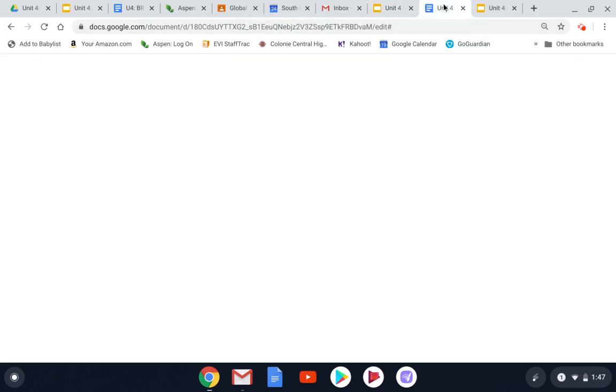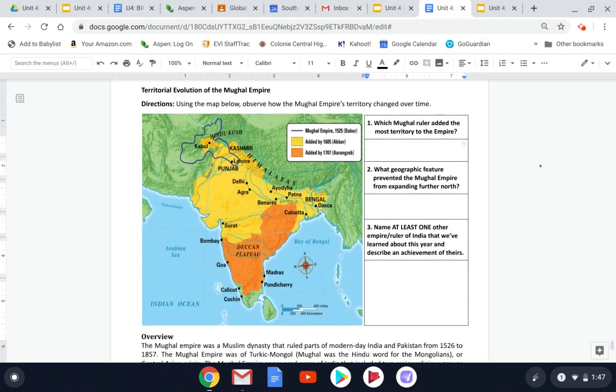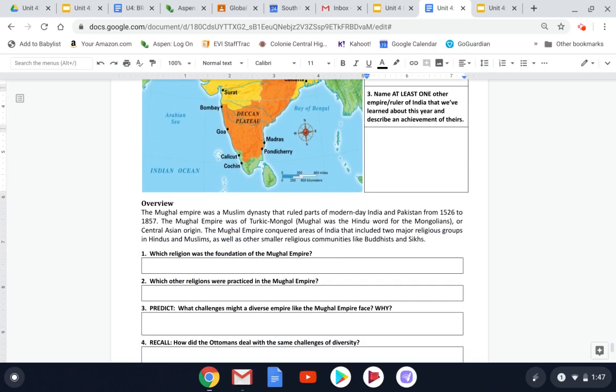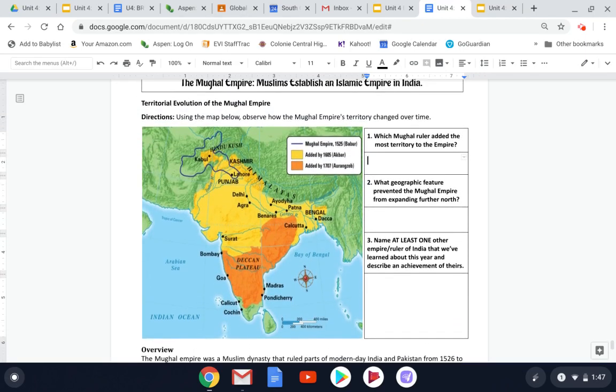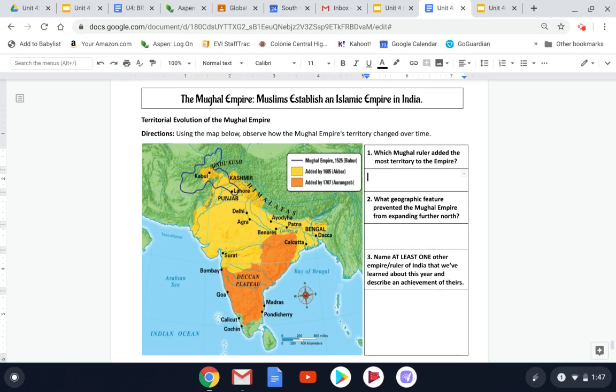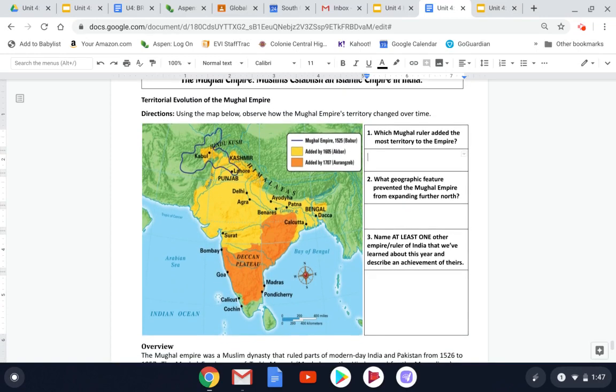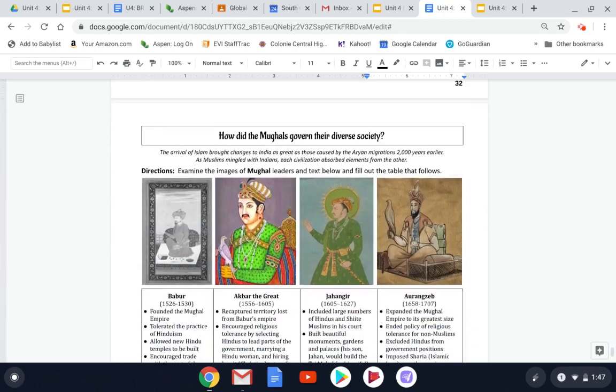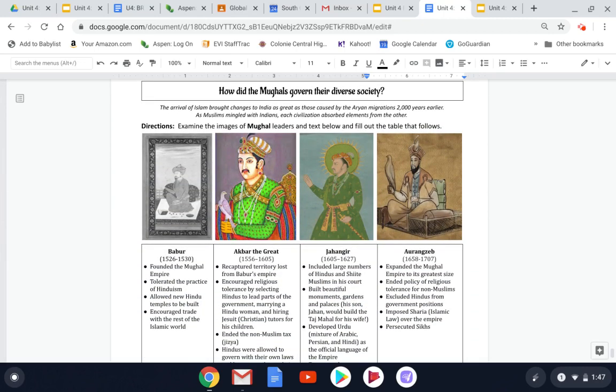So in our packet, we should be looking at pages 32 and 33. Page 32 starts off with some geography, understanding the territory and the rulers that expanded into India. And then we're going to compare those same rulers and how they used their policies and different actions that they took to govern over their diverse society in India.